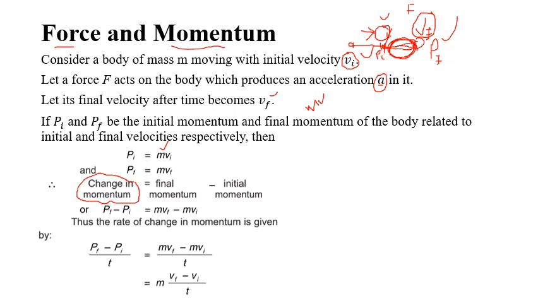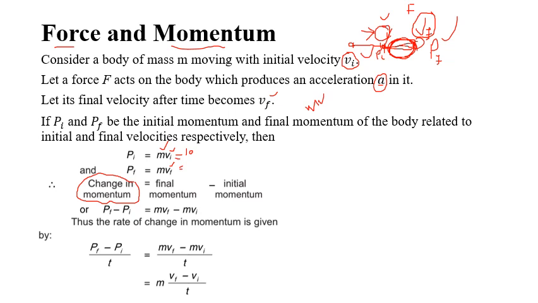If there were no force, there would be no change in momentum, because the initial velocity would remain the same as the final velocity. Since m is constant, if this is 10, the second one will also be 10. But this is not the case.